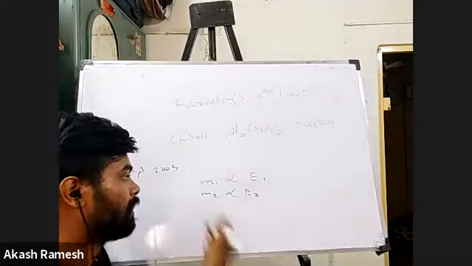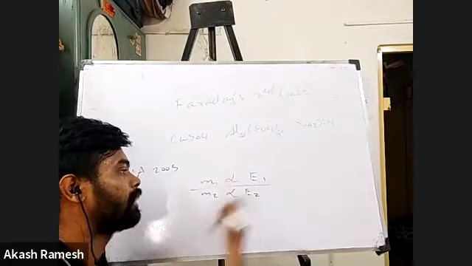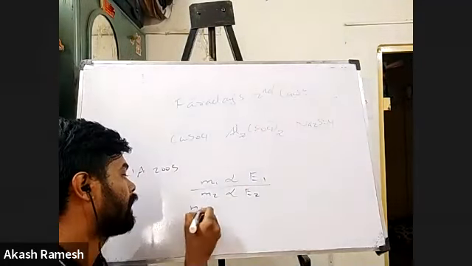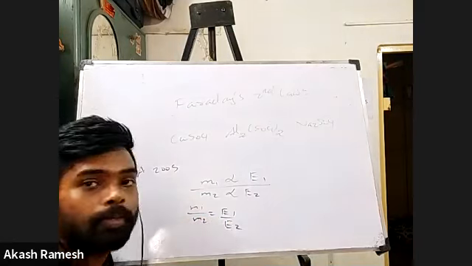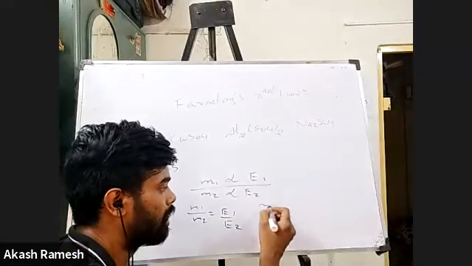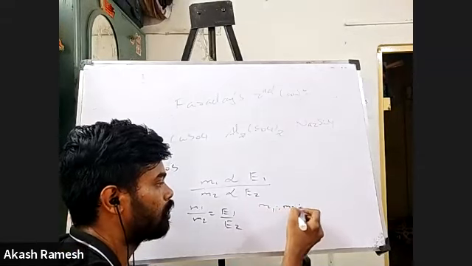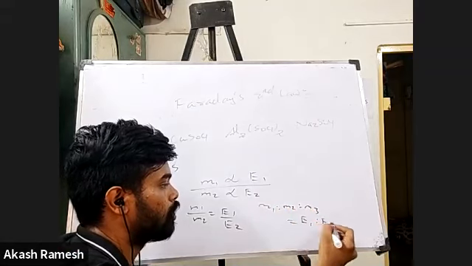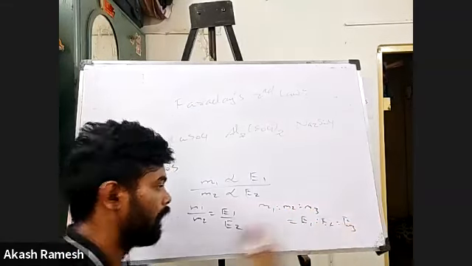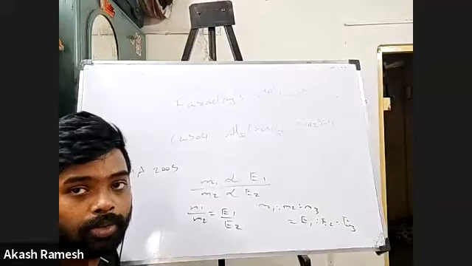Now if I divide these two equations, I get M1 by M2 is equal to E1 by E2. Or if I have n components, M1 is to M2 is to M3, and so on, will be equal to E1 is to E2 is to E3. Like this also I can write in terms of ratios.